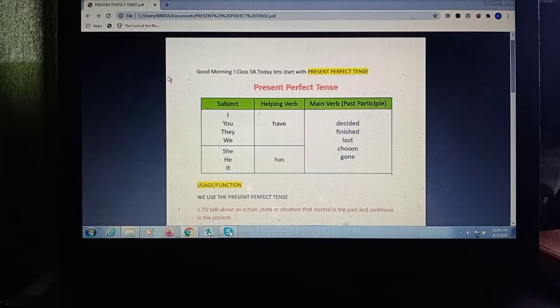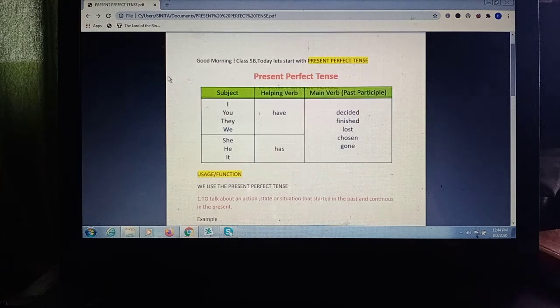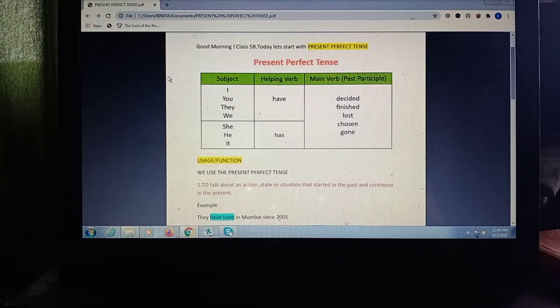Now for the next one, she singular has, he singular has, it singular again has. So she has decided, he has decided, it has decided. Okay, so she has finished, it has finished, he has finished. And for some of the verbs, you can look at the verb here, chosen.